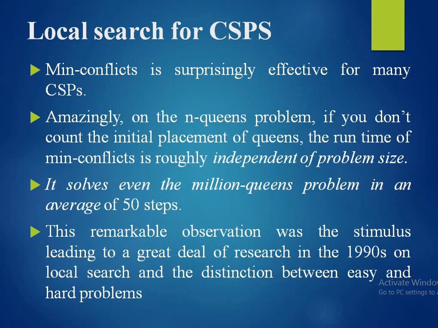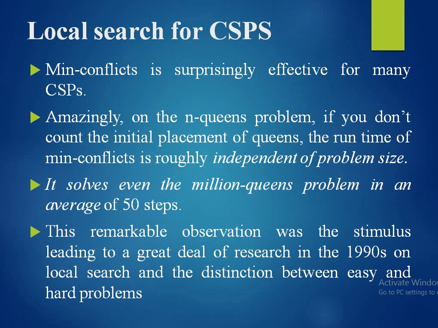Min-conflicts is surprisingly effective for many CSPs. Amazingly, on the n queens problem, if you don't count the initial placement of queens, the runtime of min-conflicts is roughly independent of problem size. It solves even the million queens problem in an average of only 50 steps.